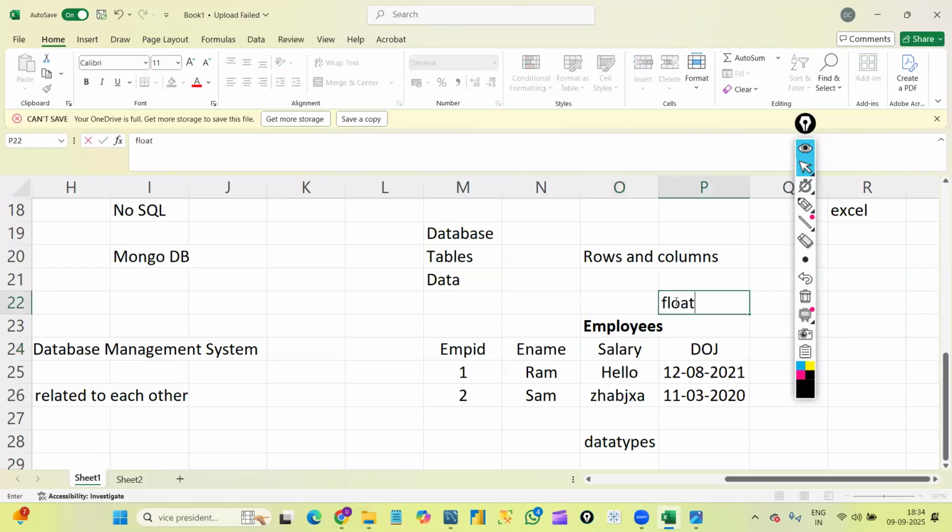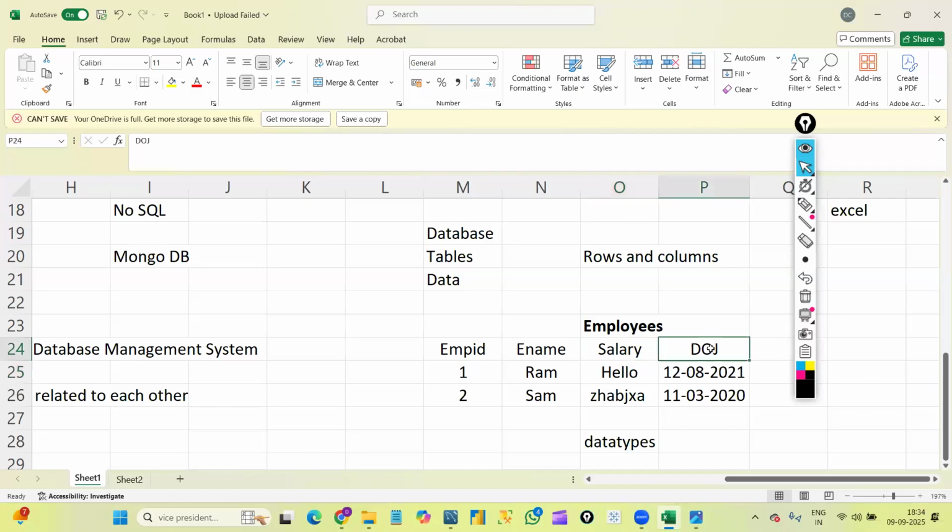It will allow numbers only. If I try to enter any character data, it will throw an error. It will say you already defined int data type, you need to enter numbers, you entered some wrong data.